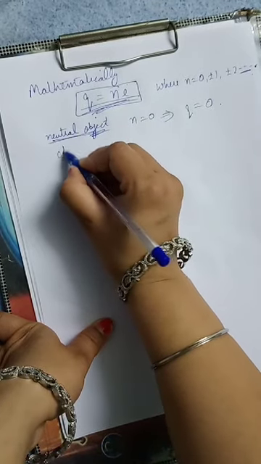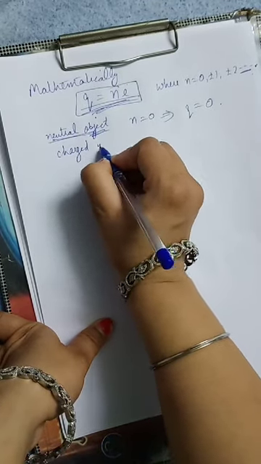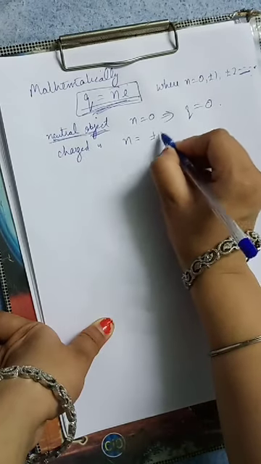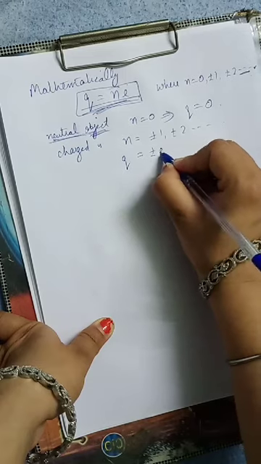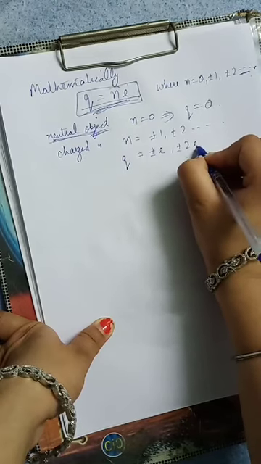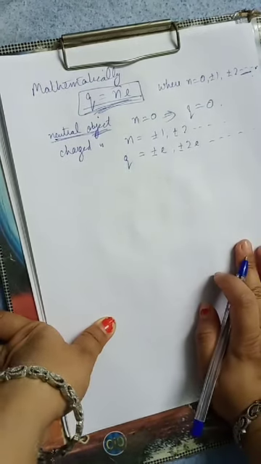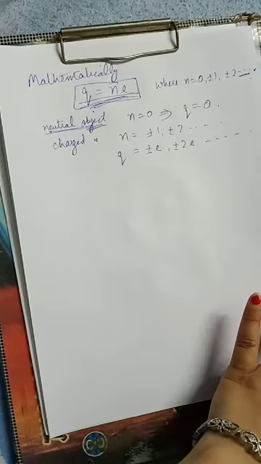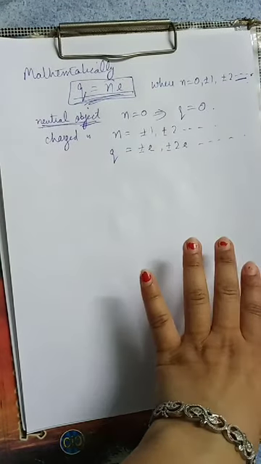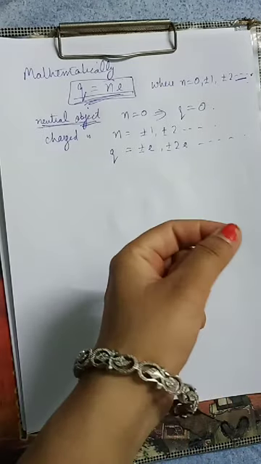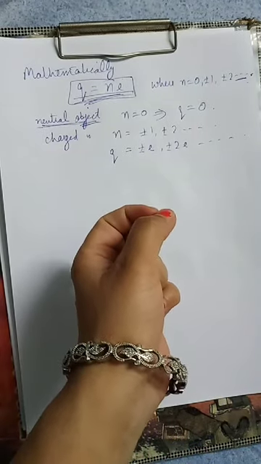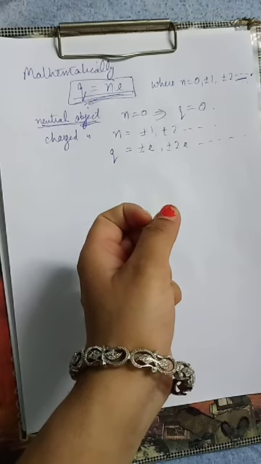For an electrically charged object, n is equal to plus minus 1, plus minus 2, and so on, so Q is equal to plus minus e, plus minus 2e, and so on. The charge can increase or decrease only in units of e. So the fact that electric charge is always an integral multiple of e is known as quantization of charge.